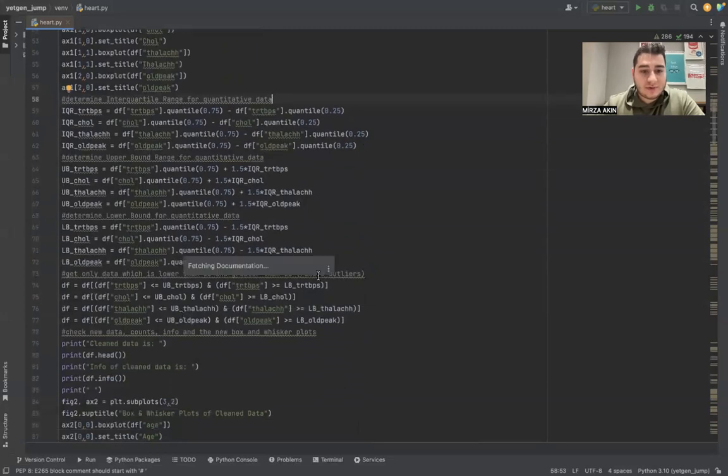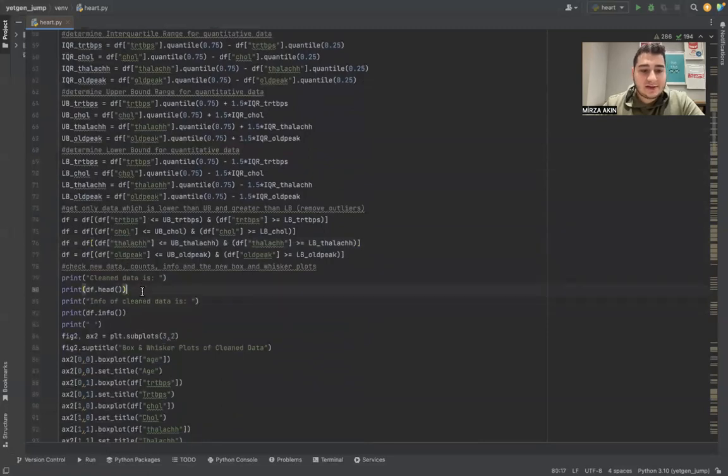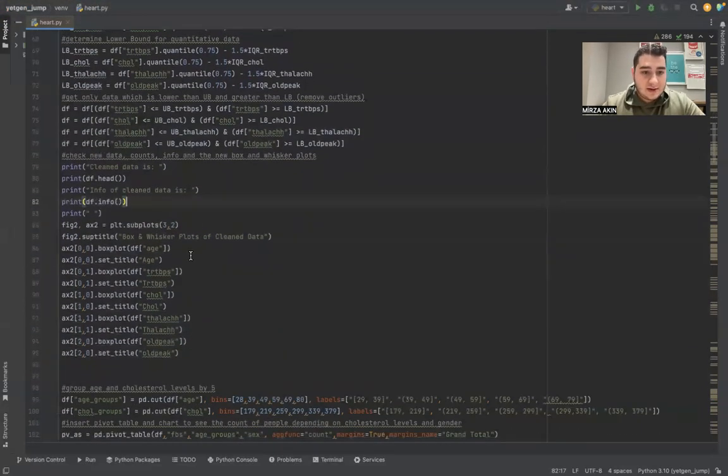Finally, we remove data which is greater than our upper bound and less than the lower bound, which means we remove outliers. The count decreases surely, but I do not remember the exact number. We will cover that if we have enough time. And check the new box and whisker plots also, just to be more certain.